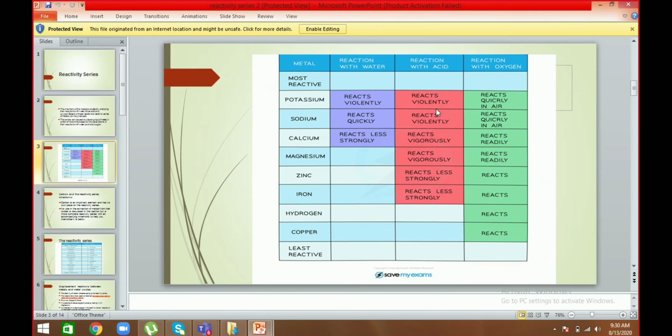And then we saw how these metals react towards acid and what products they form. And then we saw which metals do not react with oxygen, like those below copper, but above that they do react, and the process is called corrosion.